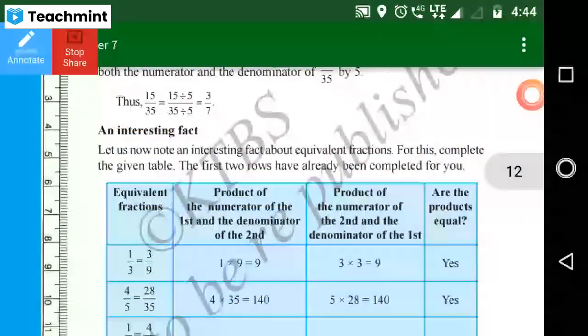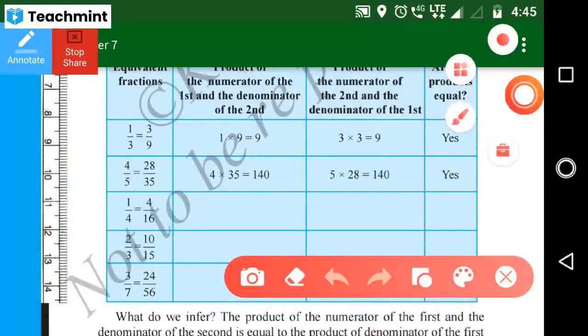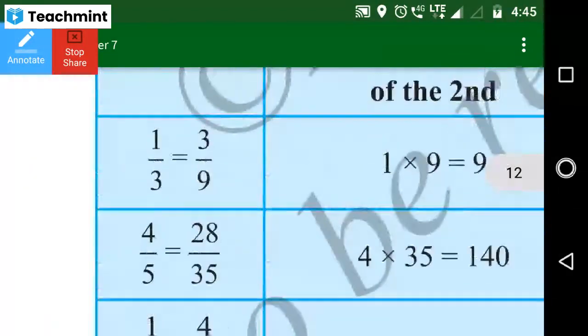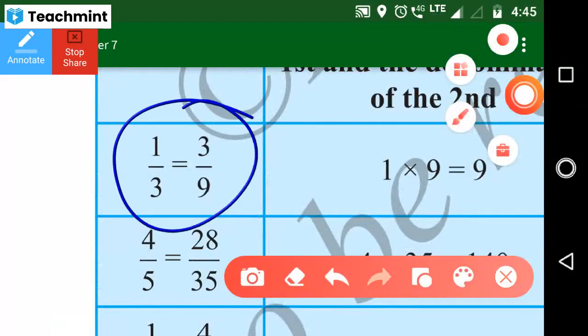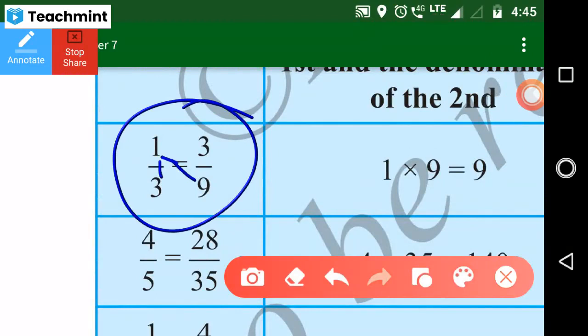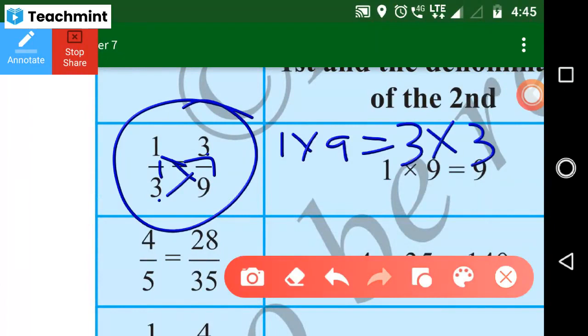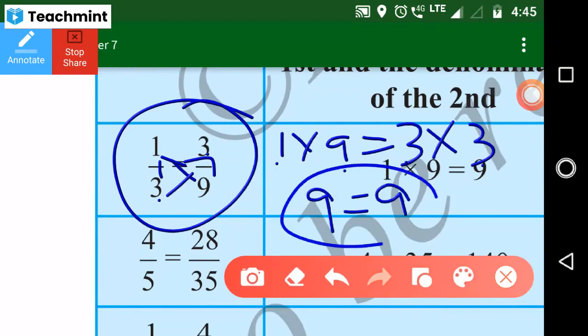How do we find out? You just cross multiply. It means 1 by 3 here, no? Look here. Are those two equivalent fractions, yes or no? You just cross multiply: 1 into 9 is equal to 3 into 3. Just find the value. 1 nine is 9. 3 threes are 9. Both are 9, both are equal, no? So it means both are equivalent fractions.